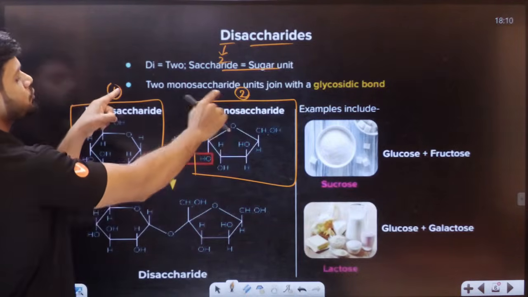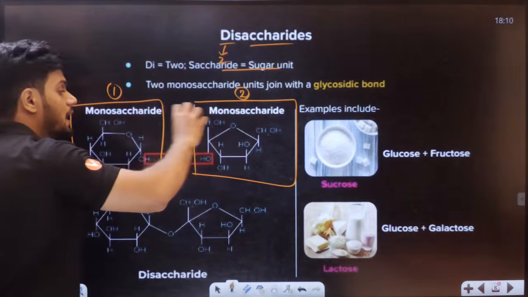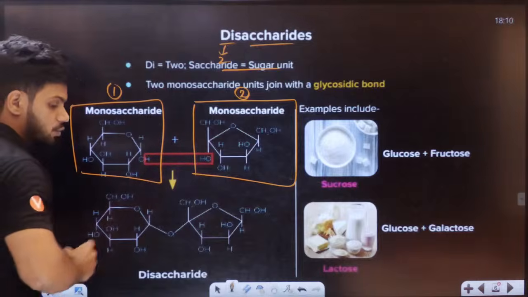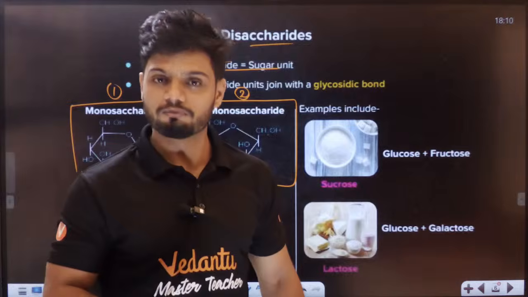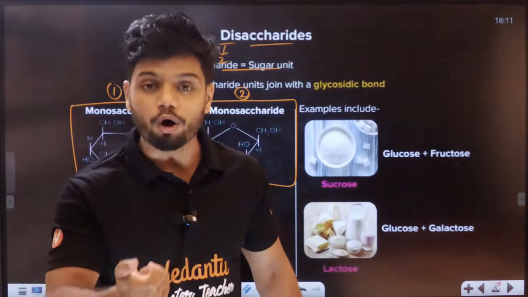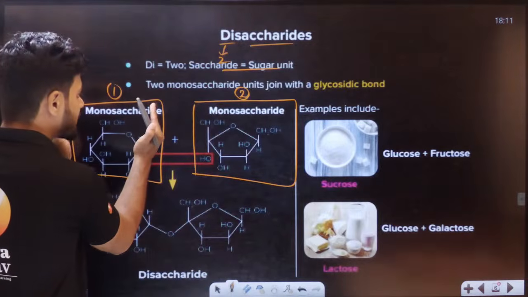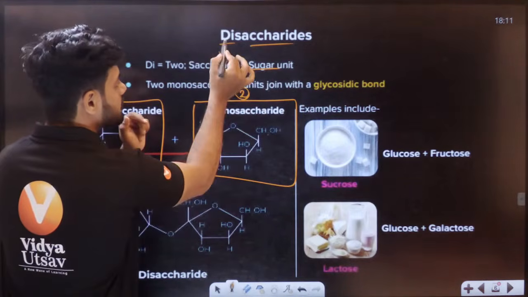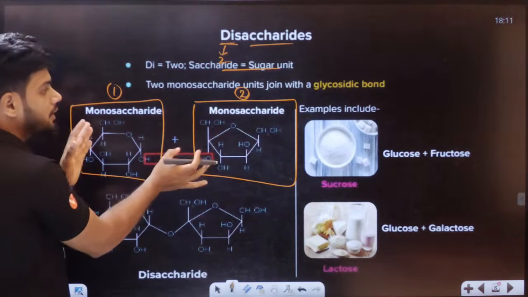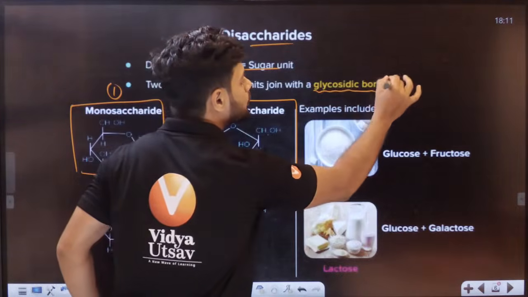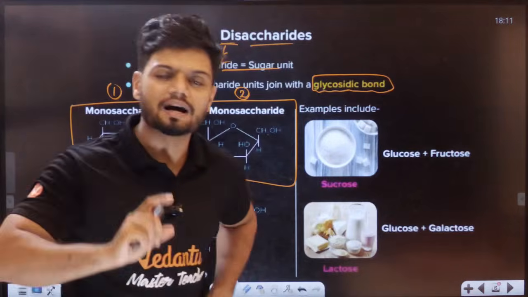Now, how do we join them, students? This sugar unit and this sugar unit are joined together by a bond. What is the bond? Friendship bond? No. Love bond? No. What is the bond, students? The bond is called a glycosidic bond. So these disaccharides are bound together by a glycosidic bond, all of you. Okay, glycosidic bond.